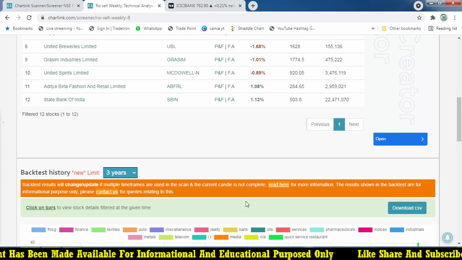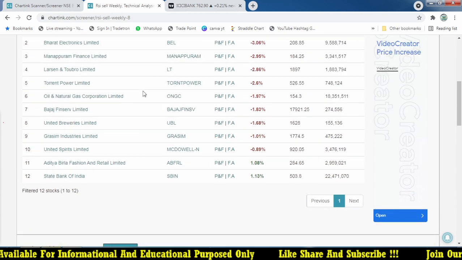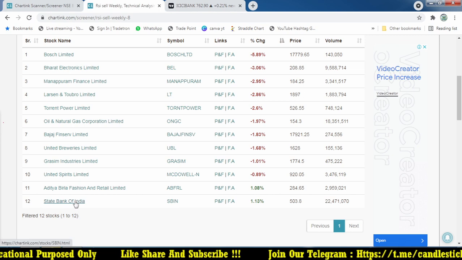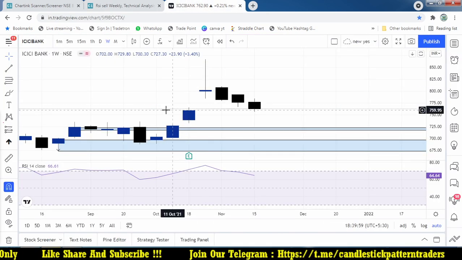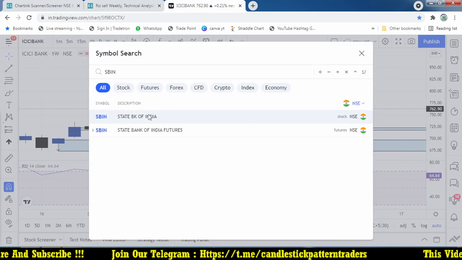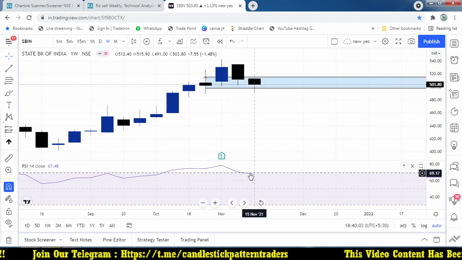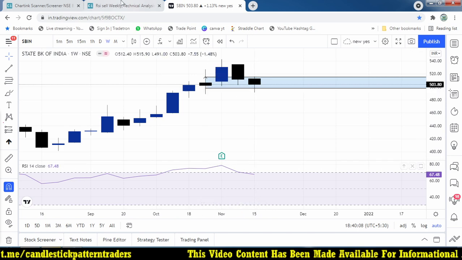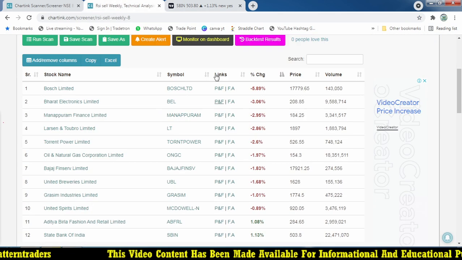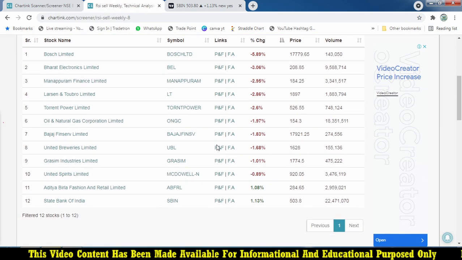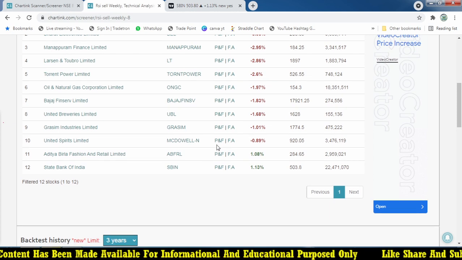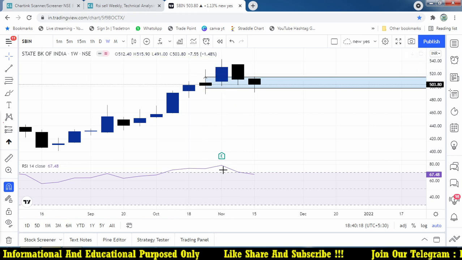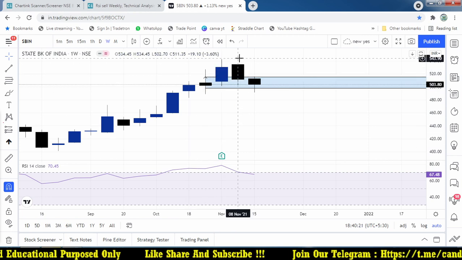But if you are watching this in real time, let's go for State Bank of India, which recently triggered. I think yesterday it triggered, right? That is the meaning: yesterday the weekly RSI triggered, going below that particular level of 16. These are the stocks which triggered yesterday or maybe previously, but we need to track in real time. So once we are tracking that, we will get exactly the date it triggered,